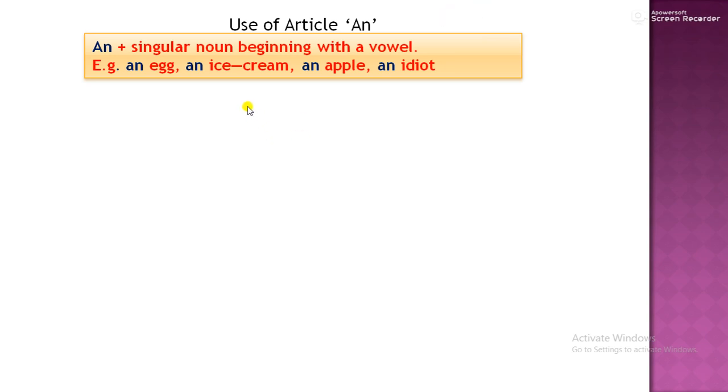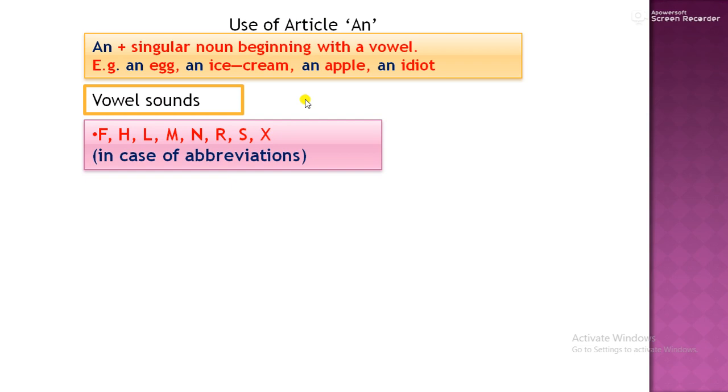Article An is used with singular countable nouns beginning with a vowel. For example, an egg, an ice cream, an apple, an idiot. So students, we have studied 5 vowels A, E, I, O, U. There are 26 letters of the alphabet, 5 are vowels and 21 are consonants. So vowel sounds. Except these 5 vowels, we have vowel sounds as well.